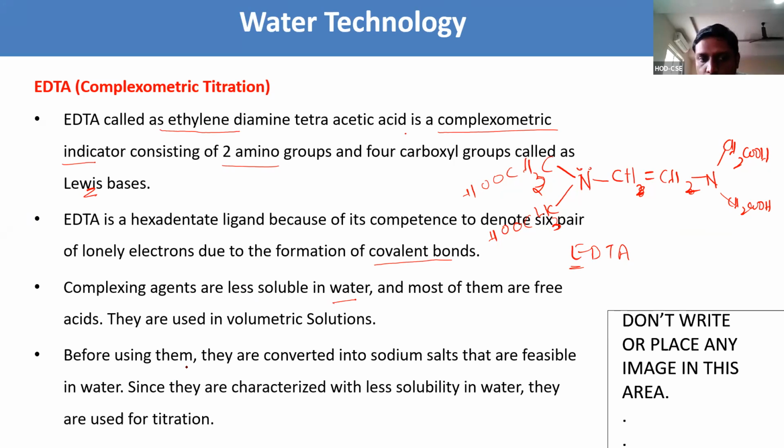Before using it, we need to convert it into sodium salts, the sodium salt of EDTA. Sodium salts are feasible in water. We are removing the hydrogen, and in place of hydrogen we keep sodium, so we call it the sodium salt of EDTA. Why? Because it is feasible in water, whereas the acid form is less soluble in water during the titration. That is the reason we are converting these acid groups.